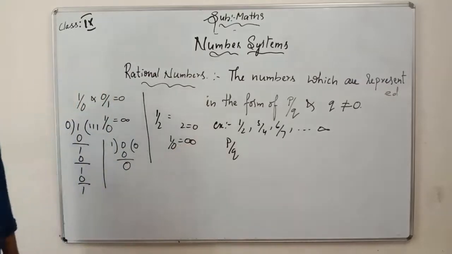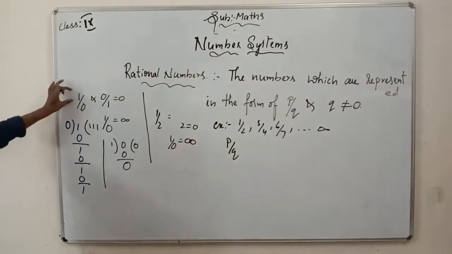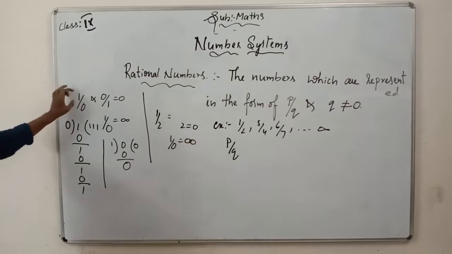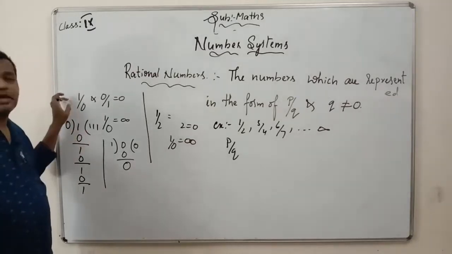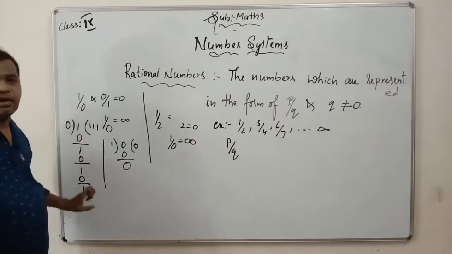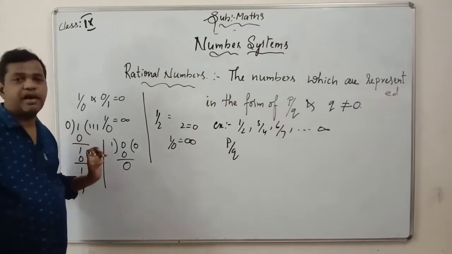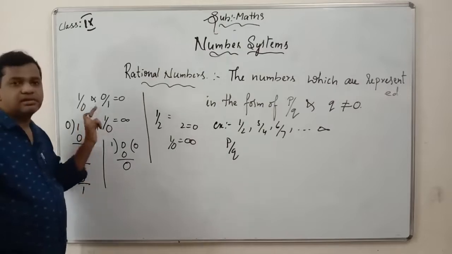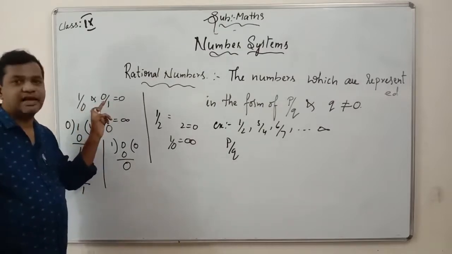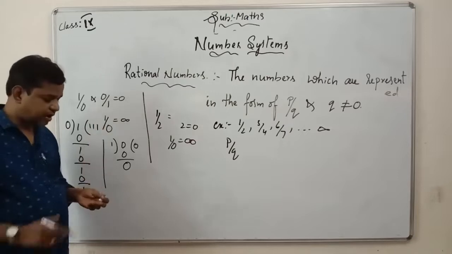So that is what you have to remember while writing any number. 1 by 0 or 2 by 0 or 3 by 0, whatever you write, that is infinity. It does not have any end. It goes on dividing and dividing. There will be no end for this. But if you take 0 by 1, then automatically it will be exactly equal to 0. This you have to keep in mind.